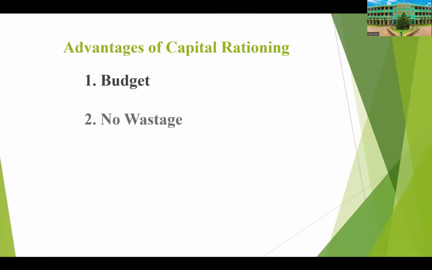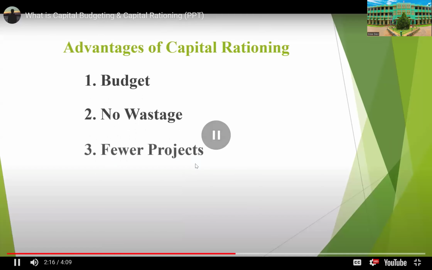The various advantages of capital rationing are: budgeting. According to the limited resources, the funds available, the budget may be planned, so there is no chance of wastage. So no wastage and fewer projects.